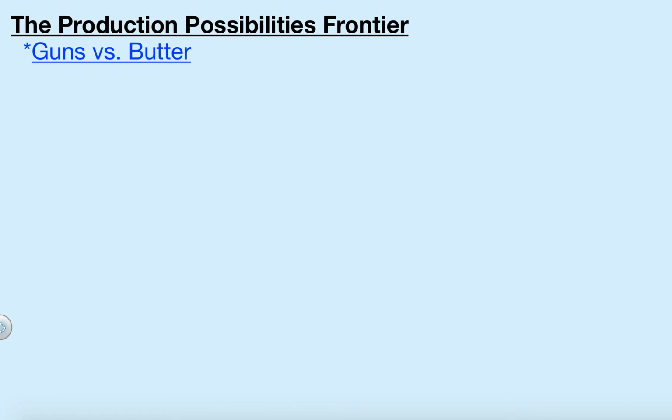In this video, we are going to look at the classic production possibility frontier comparing guns and butter. When we talk about guns and butter, we are not talking specifically about guns and cubes of butter. Guns represents all military spending, where butter represents all social spending.